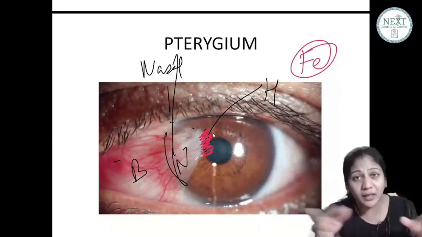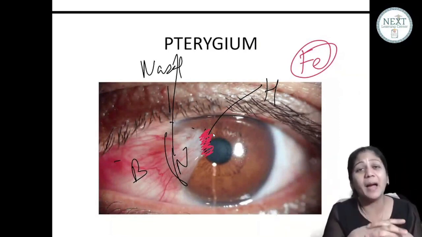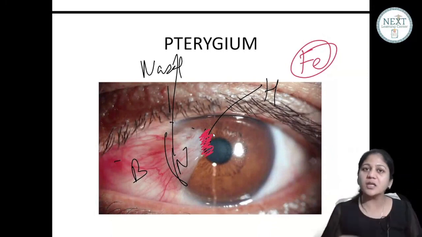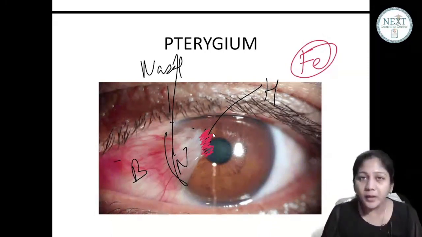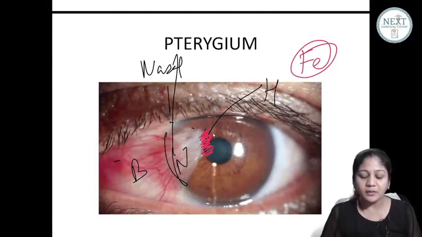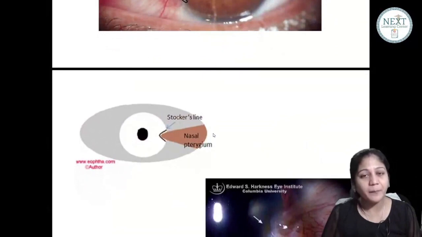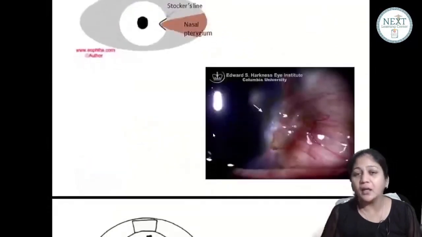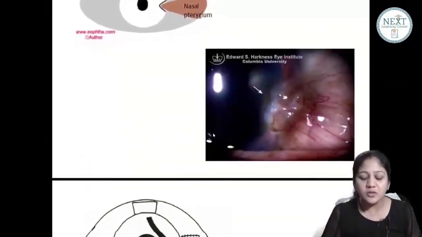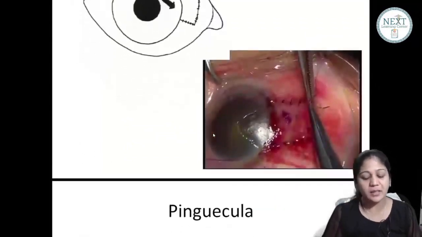But this pulling and just excision is a very, very bad surgery because it is associated with almost 60 to 70% chances of recurrence. So what do we do? You don't want the sclera to be naked or bared at this point. जहाँ पे आपने टेरिजियम को हटाया है, वहां पे स्क्लेरा बेयर हो गई है, नेकेड हो गई है, तो क्या होता है वो दोबारा से रिकरेंस हो जाती है.